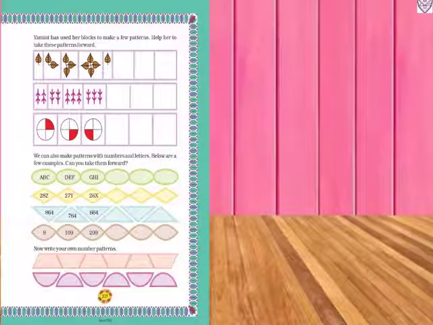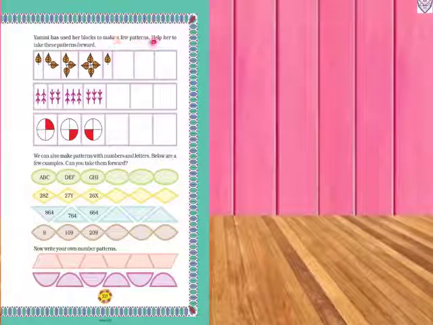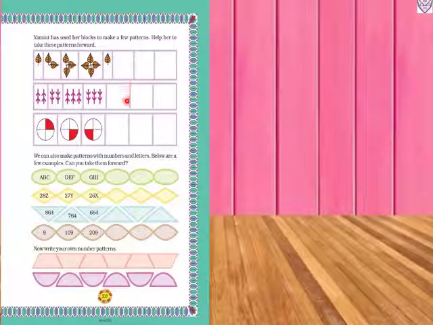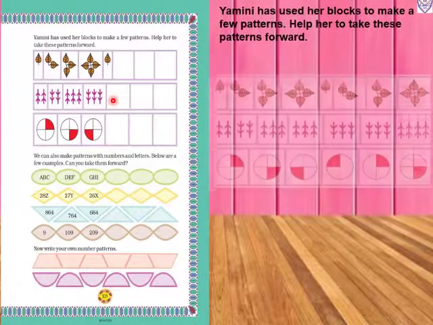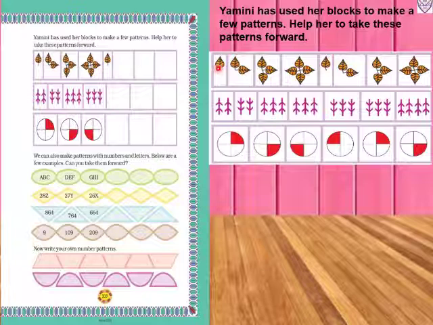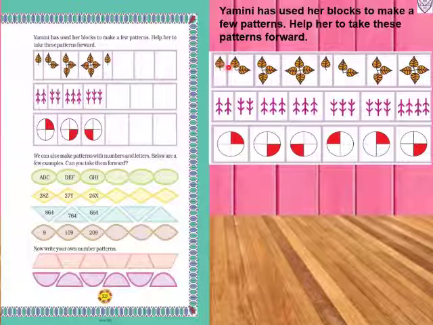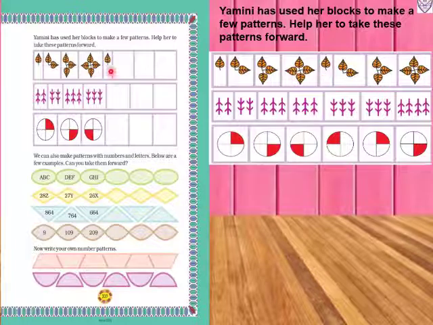Now page number 109. Yamini has used her blocks to make a few patterns. Help her to take this pattern forward. Here Yamini has made some patterns and now we have to complete these boxes according to her pattern. So first she used leaves. One leaf she used, then two, then three, then four. Again she started with one. So we will do two, then three, then four.